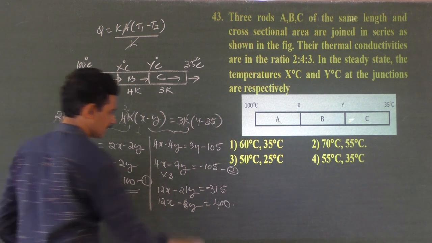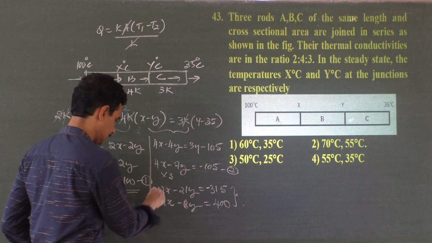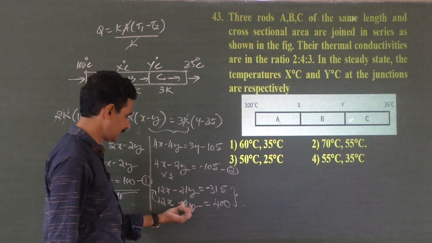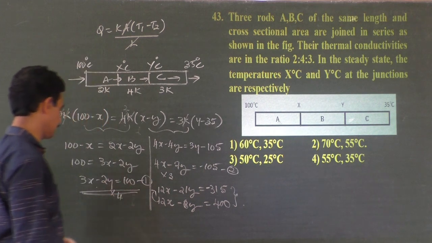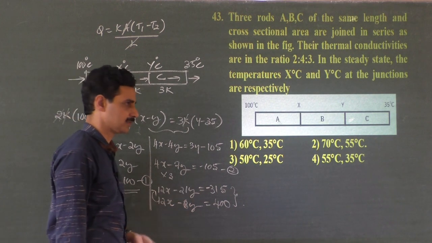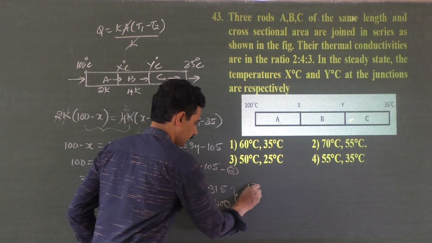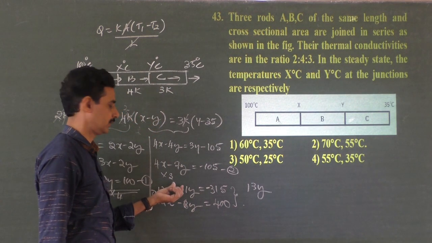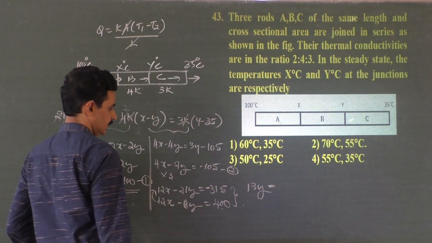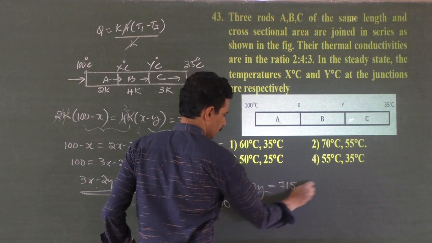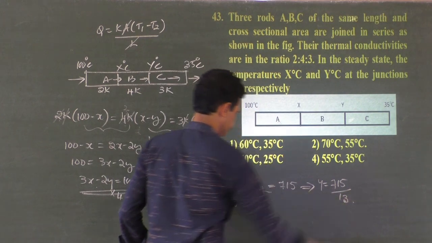Now can you subtract these two equations? If you subtract the equations, what will you get? 12X minus 12X is 0. Minus 8Y plus 21Y, that is 13Y, is equal to what? 715. So that implies Y is equal to 715 divided by 13.